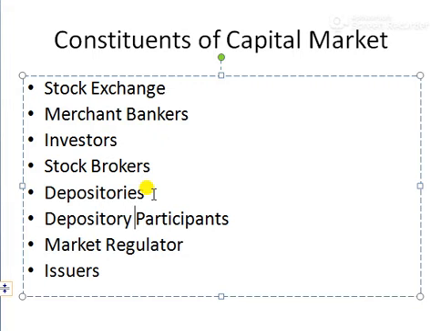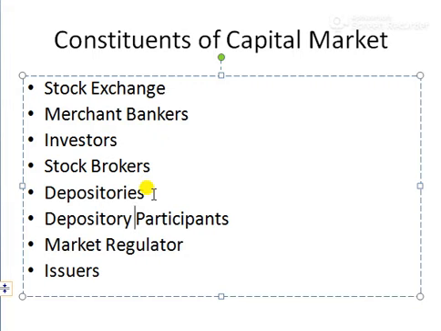When we buy shares at NSE, the National Stock Exchange, our stock will be maintained by NSDL, National Securities Depository Limited. When we buy securities at BSE, Bombay Stock Exchange, our holdings will be maintained by CDSL, Central Depository Securities Limited, isn't it?